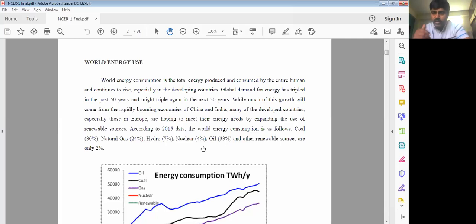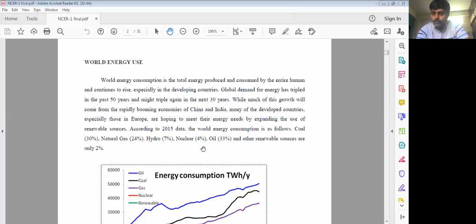If I take the non-conventional, it is a very small quantity, but it is gradually increasing day by day. Previously, only 2% was non-conventional, such as solar and wind, and 95 to 98% depended on conventional fuels. Now the non-conventional part, the renewable energy resources, is gradually increasing.